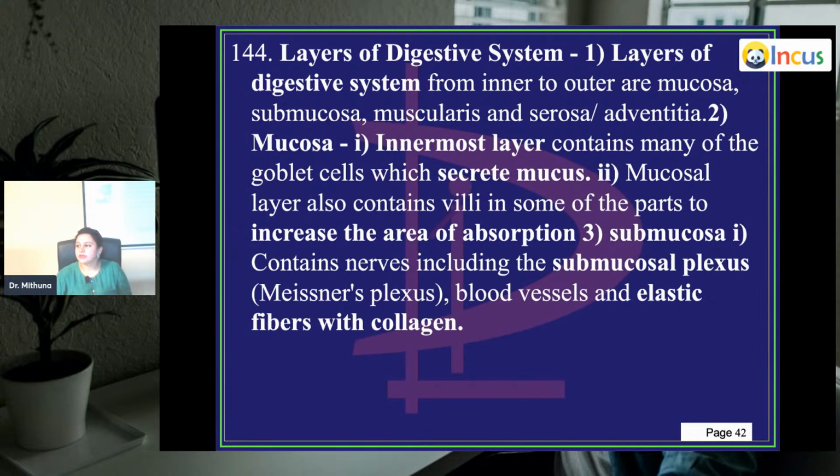Next, layers of digestive system. Just a second. Oh, hi doctor. Thank you so much, Dr. Ashu.